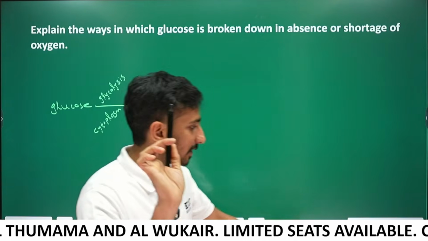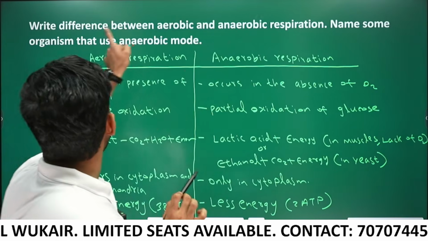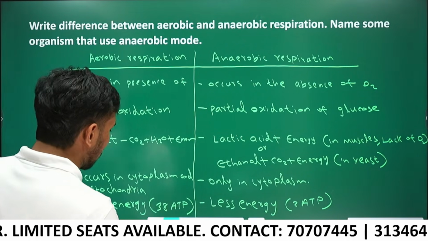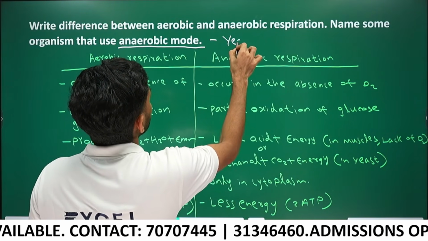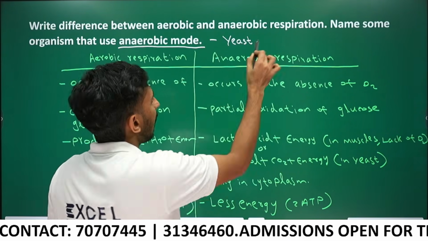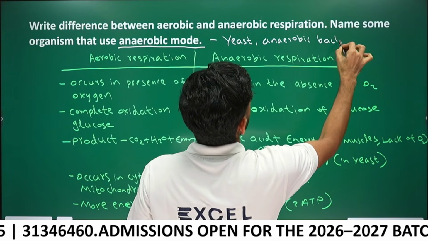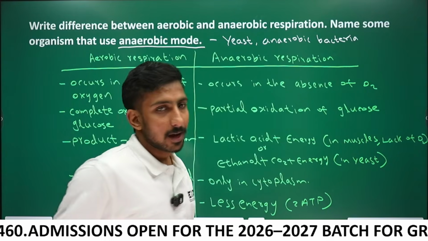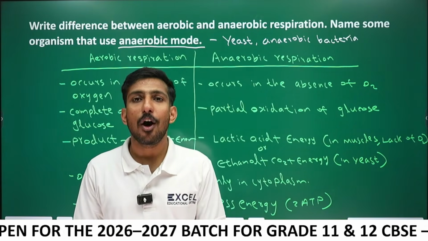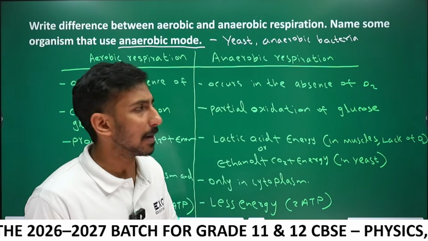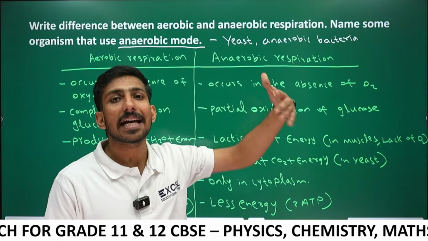One more thing here: this question is not finished. Name some organisms that use anaerobic mode. Which are the organisms using anaerobic mode? One is yeast, and some anaerobic bacteria. Anaerobic bacteria also use anaerobic respiration, and when there is shortage of oxygen, our human muscle cell also does the anaerobic mode of respiration. But here the question says name 2 organisms. Yeast is an organism, anaerobic bacteria is another organism.